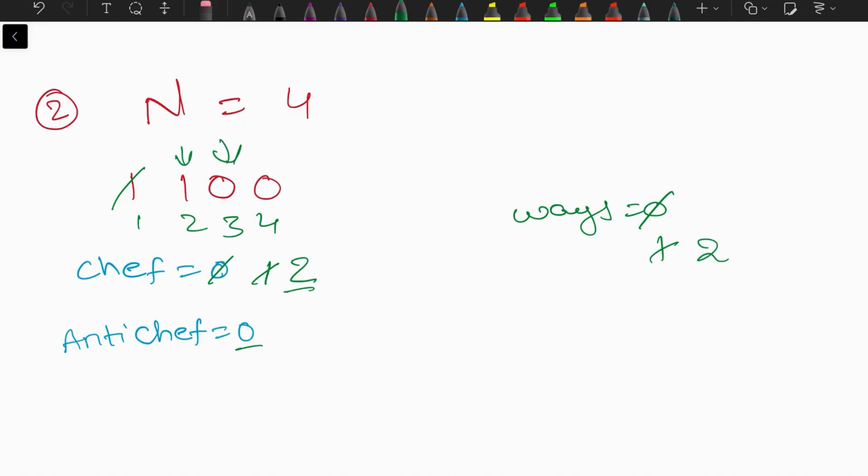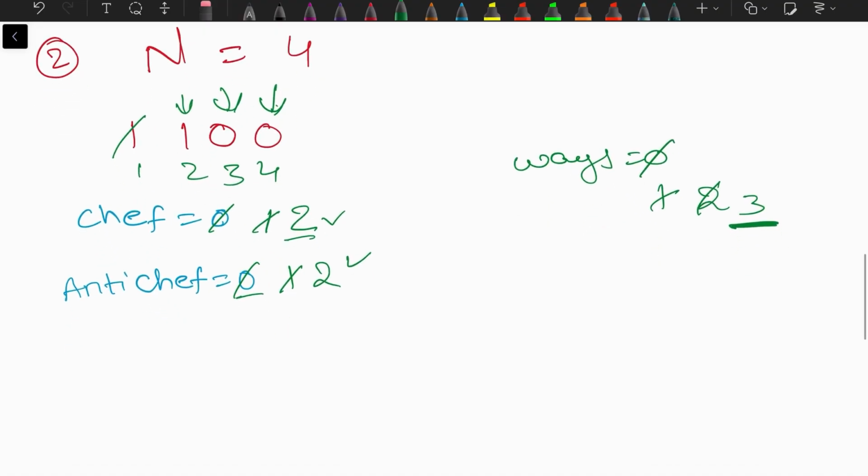Third vote comes, and anti-chef will become 1. At this point, if chef says stop, 2 is still greater than 1, so there will be one more way. At the fourth point, if he says stop, then anti-chef will become 2. No, 2 are equal, so you cannot say, even if he says stop, that won't count. So the total number of ways will be 3.